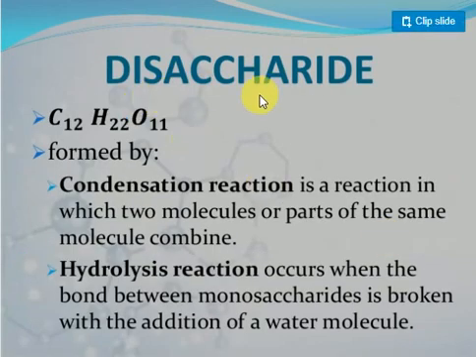Disaccharide. What do you mean by disaccharide? Saccharide means sugar molecule. When 2 sugar molecules are attached, it's called a disaccharide. Generally here they give the sugar formula C12H22O11, formed by the condensation reaction. What is the condensation reaction? When 2 sugar molecules are joined, they lose a water molecule.